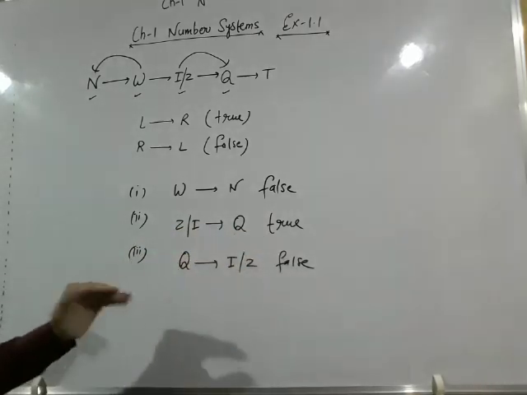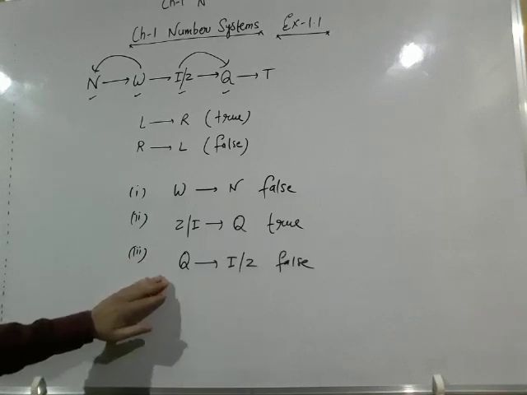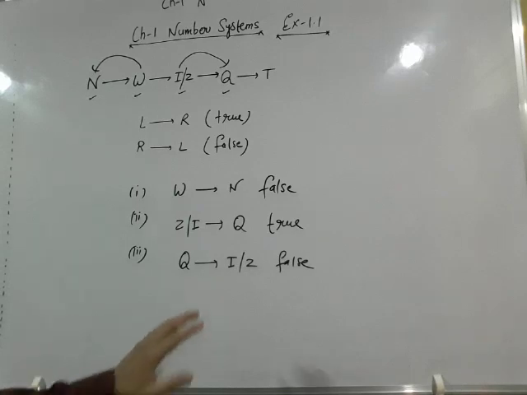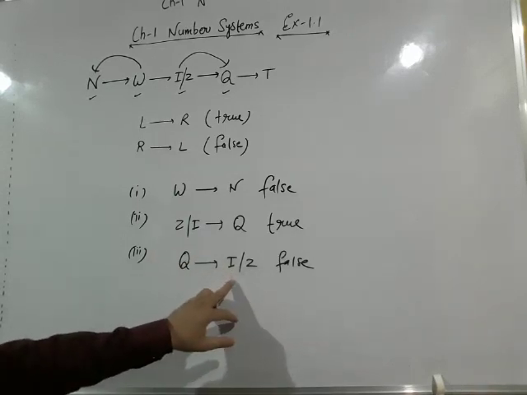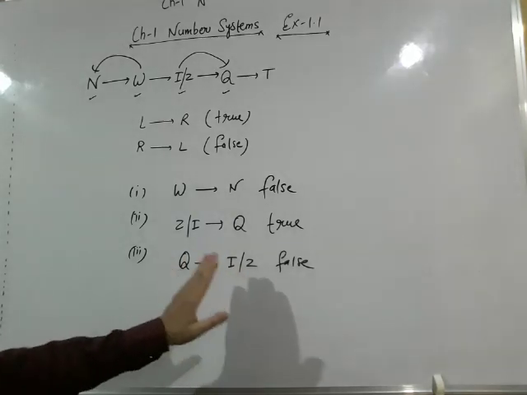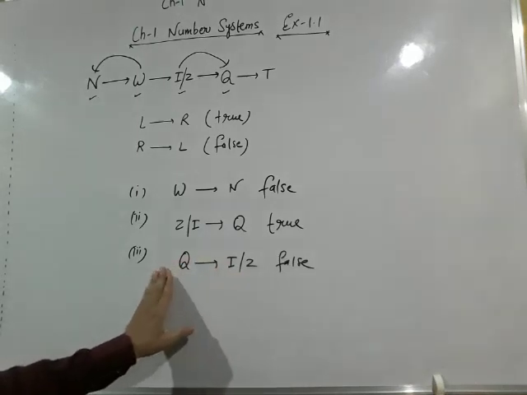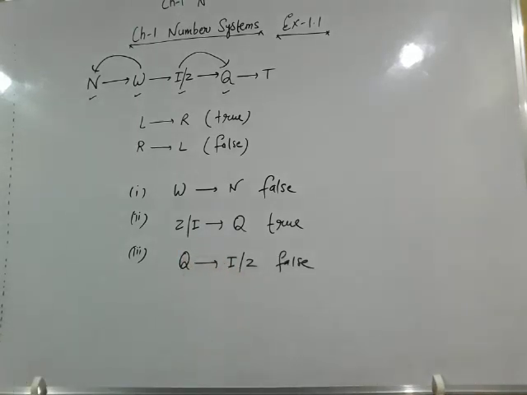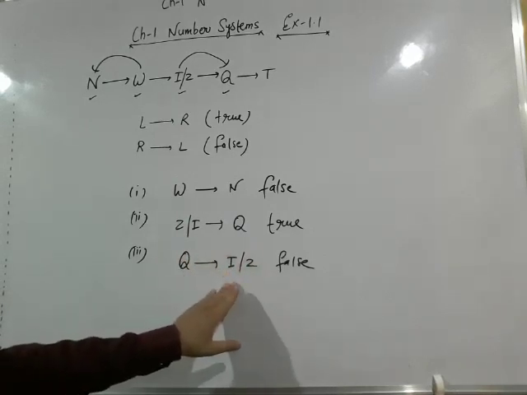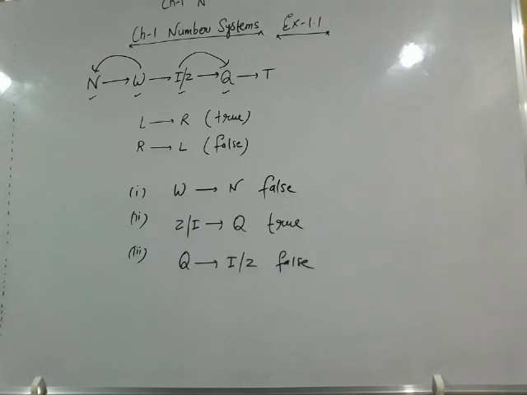So it is true. And the reason for the third part, all rational numbers are integers: we cannot convert all rational numbers into integers. Some rational numbers are integers and some rational numbers are not integers. If some rational numbers are not integers, then they will be decimals. So we can say this is false, because all rational numbers cannot be represented in the form of integers. Now move on to our next example, example number 2.